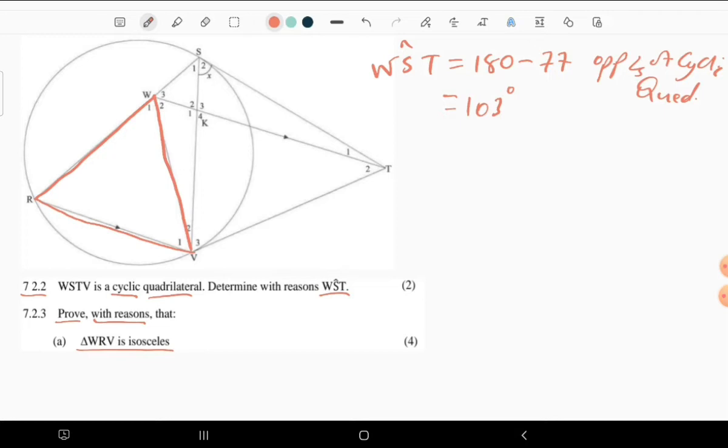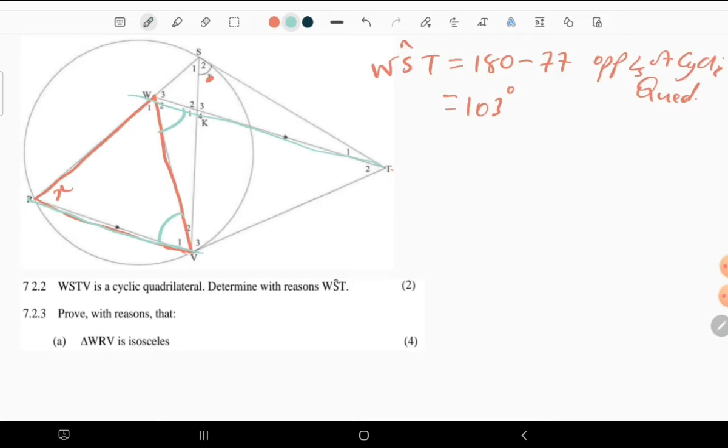Now, how do we go about proving that this triangle is isosceles? What we know is that this angle is equal to x. We did prove that these are the tangent chord angles. Since that is equal to x, and since this side is parallel to this one, we know that alternate angles are equal to each other.